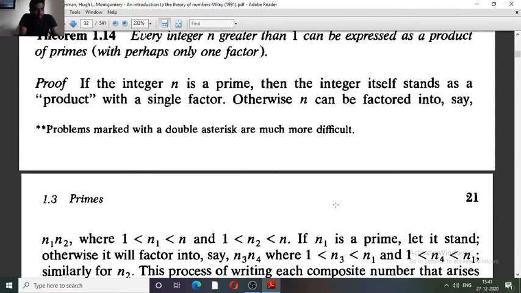If you take an integer n greater than 1, suppose this integer is a composite number. For example, if you take 10, we already know that 10 is not a prime number. So as 10 is a composite number, we can expand 10 as a product of primes, in prime factorization. For example, in case of 10 we can expand 10 as 2 into 5.